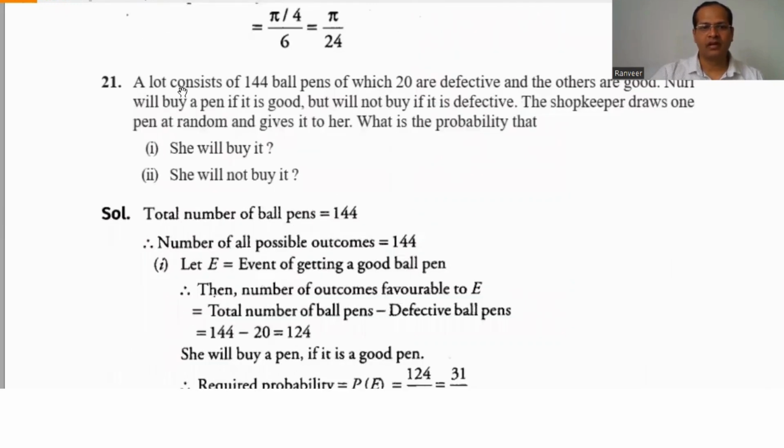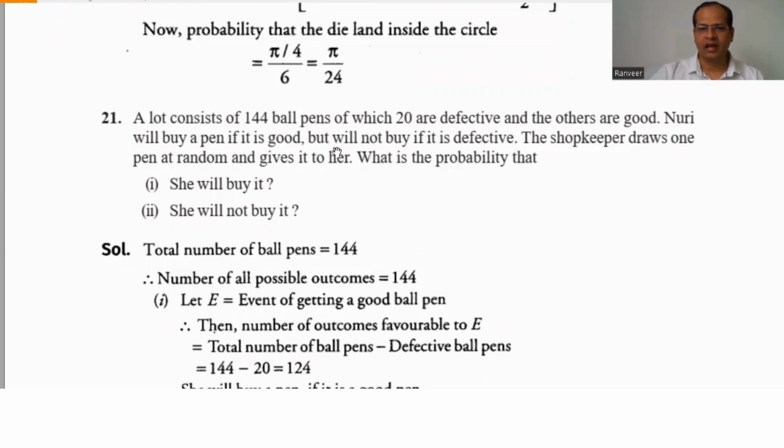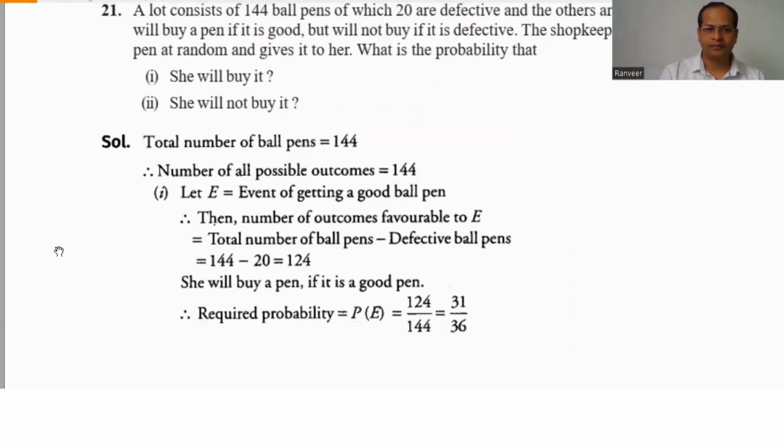Question number 21. A lot consists of 144 ball pens, of which 120 are defective and the others are good. Noori will buy a pen if it is good, but will not buy it if it is defective. The shopkeeper draws one pen at random and gives it to her. What is the probability that she will buy it? And second, that she will not buy it. Noori will buy only when the event is getting a good pen. This is the first case.